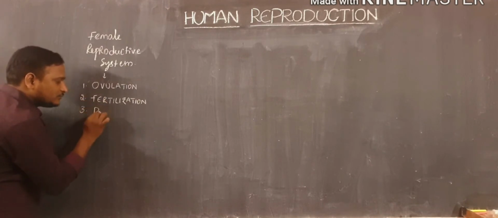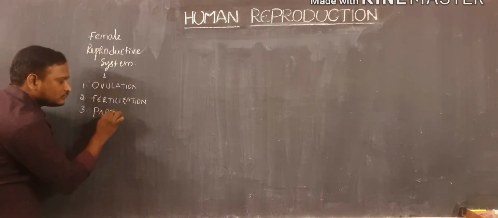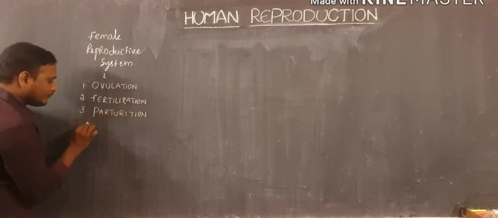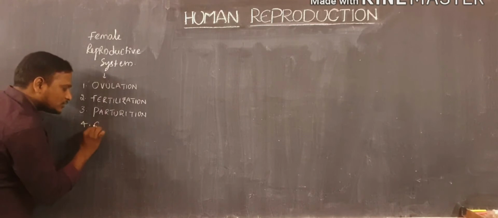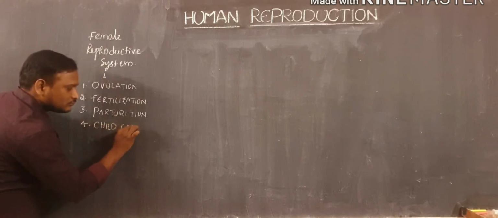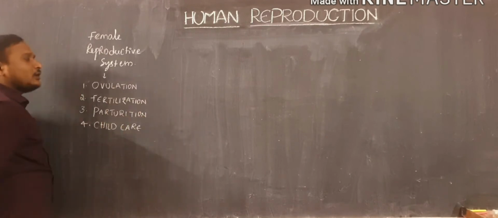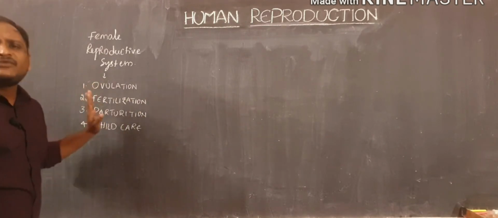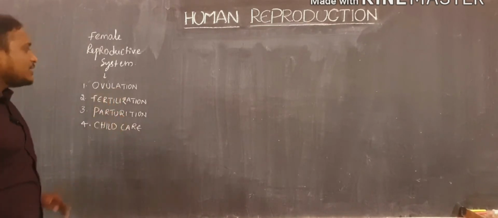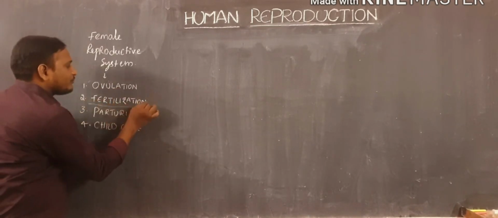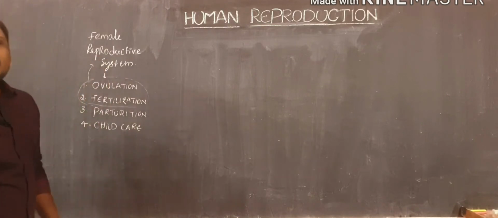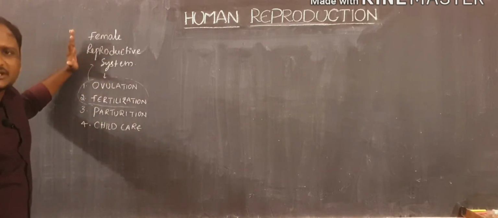Third, parturition. Fourth, child care. Likewise, 4 important functions are performed by the female organism. In that, the first two mainly take place in the case of the female reproductive system.